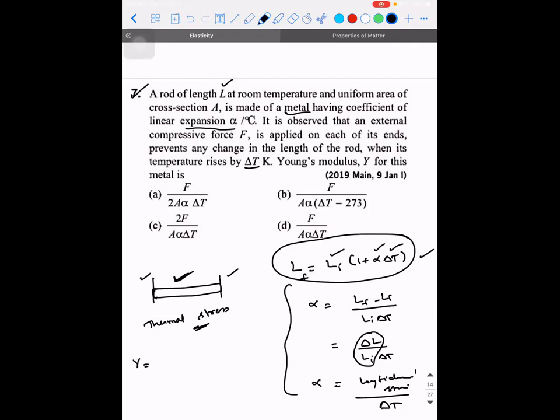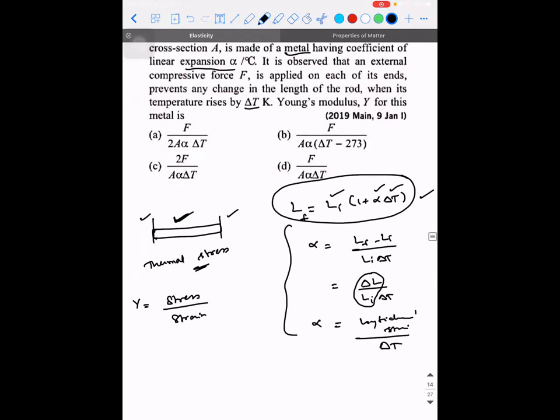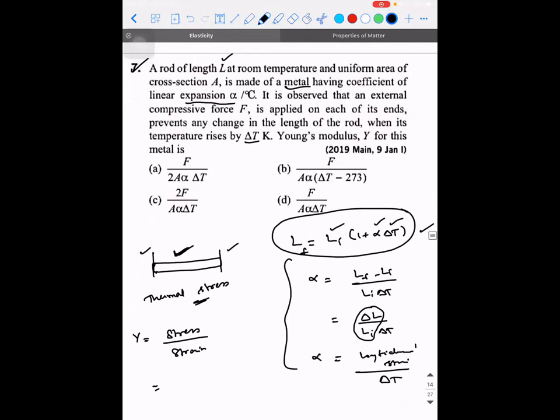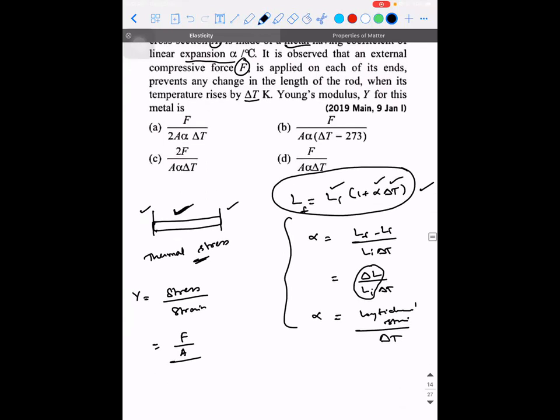So Young's modulus is equal to stress by strain. So we need to find the stress. What is going to be the stress acting on this material? Stress is obviously force over area. Have they given the force? Yes, F is given. So F divided by cross-sectional area A, which is also given. So both are known parameters. What is strain from this formula, guys? Strain is equal to alpha into delta T, correct? So Young's modulus is F divided by A alpha delta T. What's the answer? It's the fourth one.